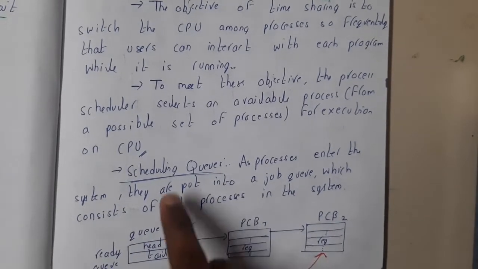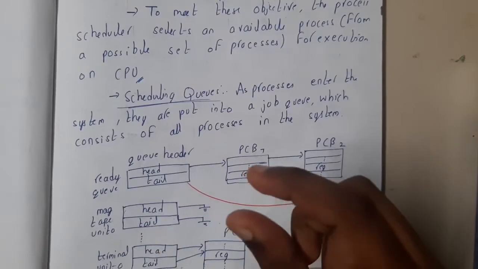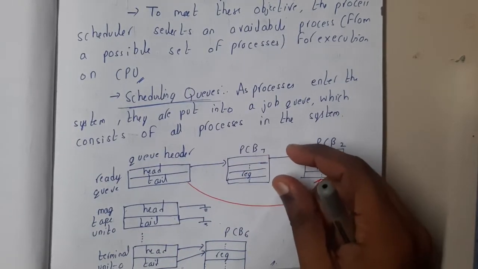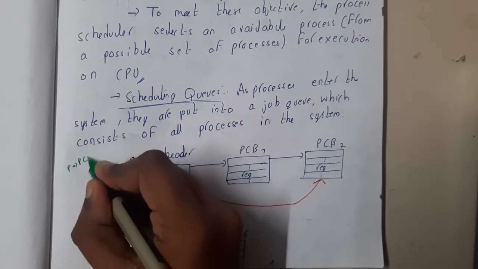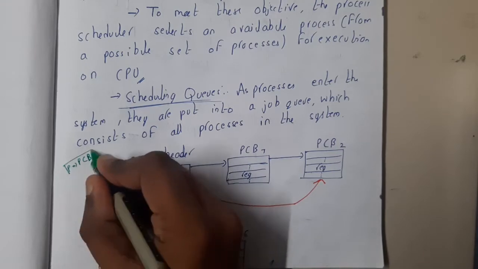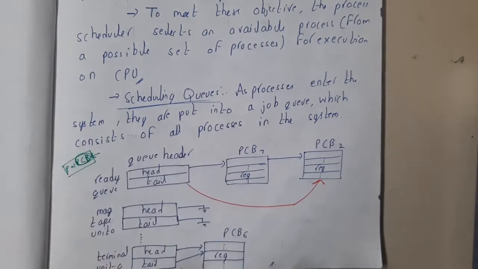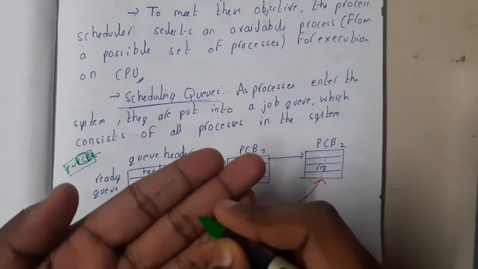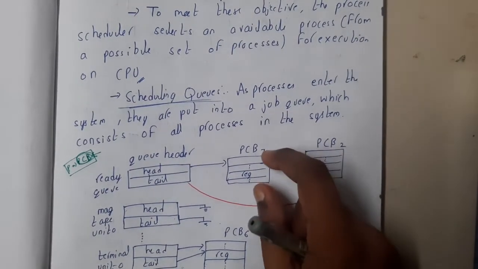Okay, now coming to the scheduling queue, guys. Whenever we have any kind of process to be done, what does a process have, guys? If you recall, each and every process will have a PCB, right? It contains all the information. Basically the PCB is the ruler, guys. It contains each and every piece of information: which state your process is in, the process number, and multiple other fields, right? Everything is stored in this PCB.